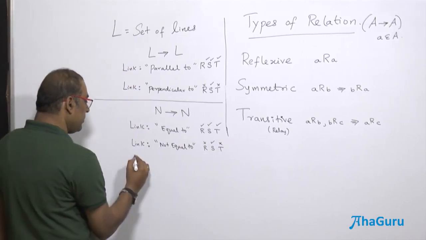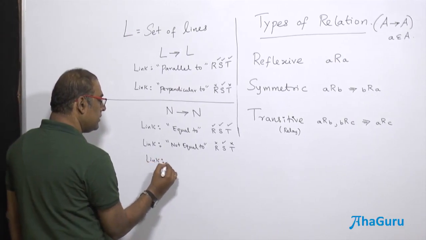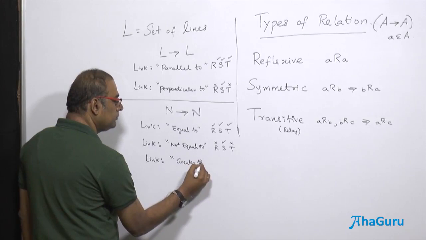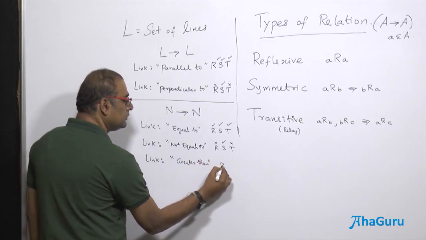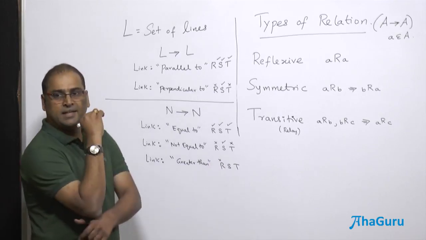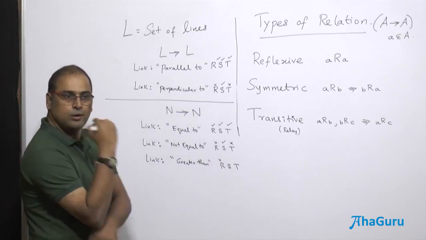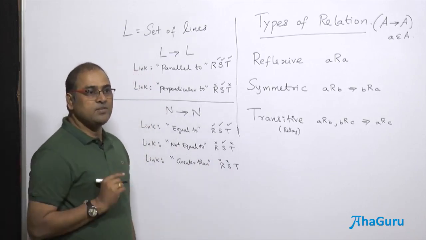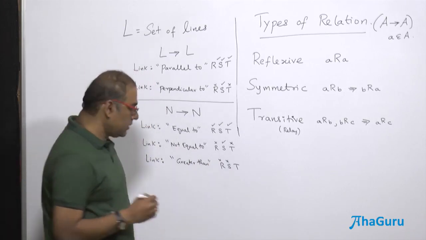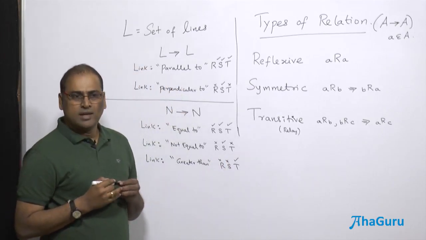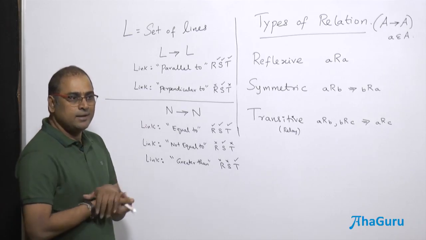Okay, so if I am going to have a link, something like greater than. Is a number greater than itself? No. If A is greater than B, is B greater than A? No. A greater than B, B greater than C, then A greater than C. Transitive. So there are a lot of combinations actually, right?